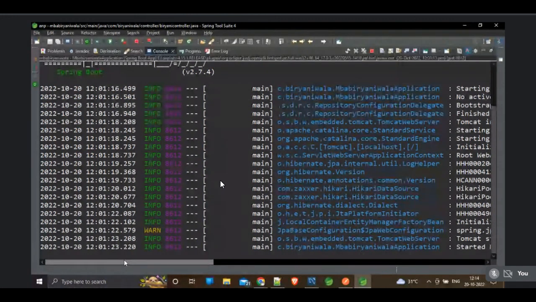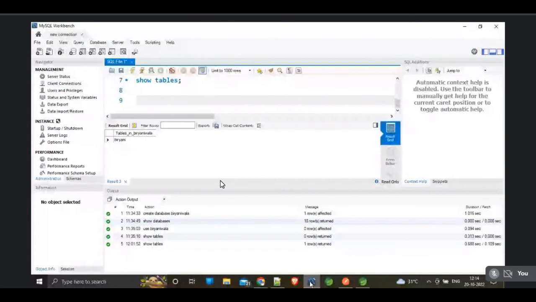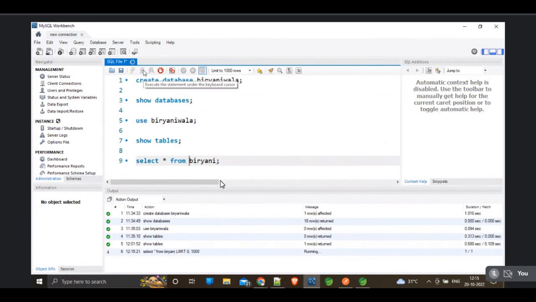What is the SQL query to check the contents of a table? I want to see the different rows of a table. What is the command? Do you remember, guys? Select star from table name. Yeah, the basic command, you know that. Select star from biryani, and just run this. Let's check whether we are getting the values or not. It is fetching the data.